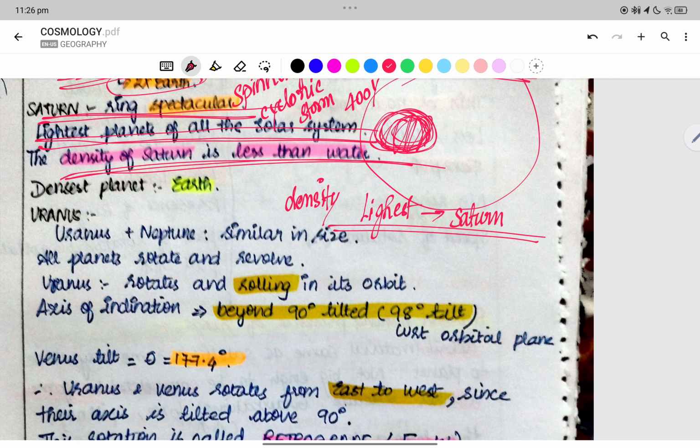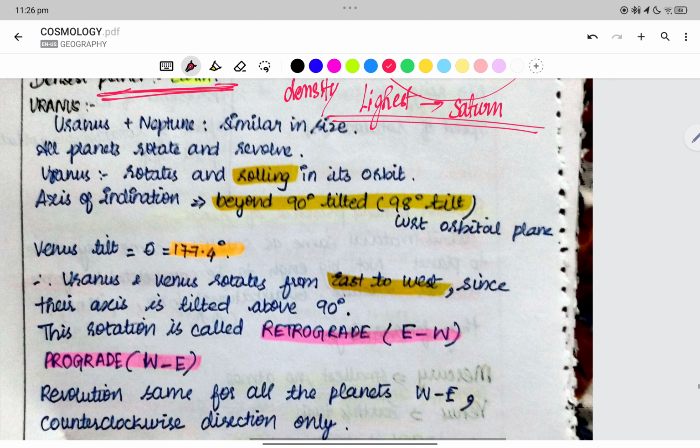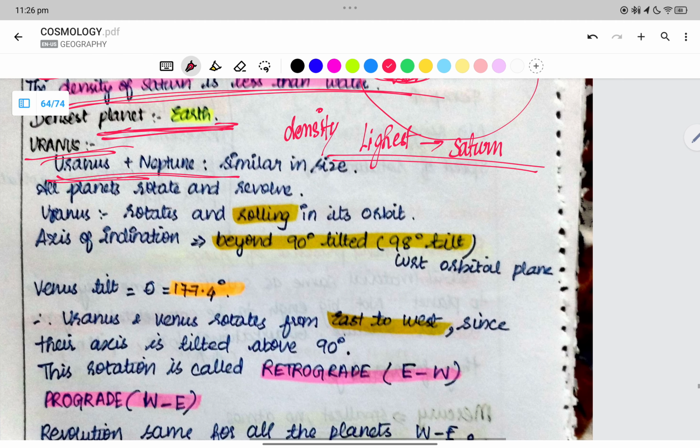Saturn is the lightest planet. The densest planet is the Earth. Now Uranus and then Neptune. Uranus and Neptune are similar in size.